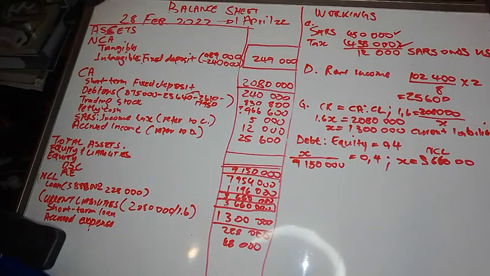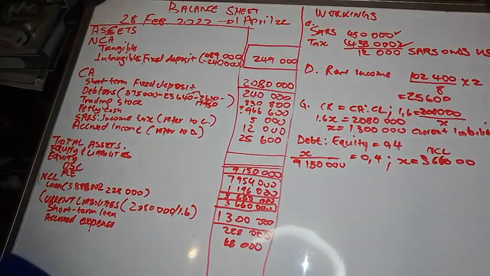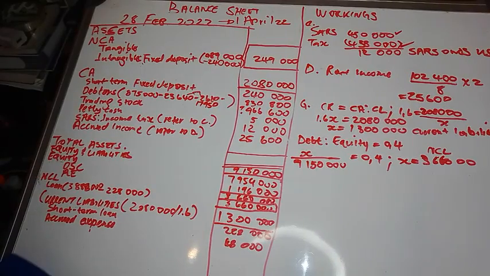Then we continue with our information. Let's go back to information A, to the extract. We're done with equity and non-current liabilities. Now we're focused on current liabilities. Provisional tax we've already covered.